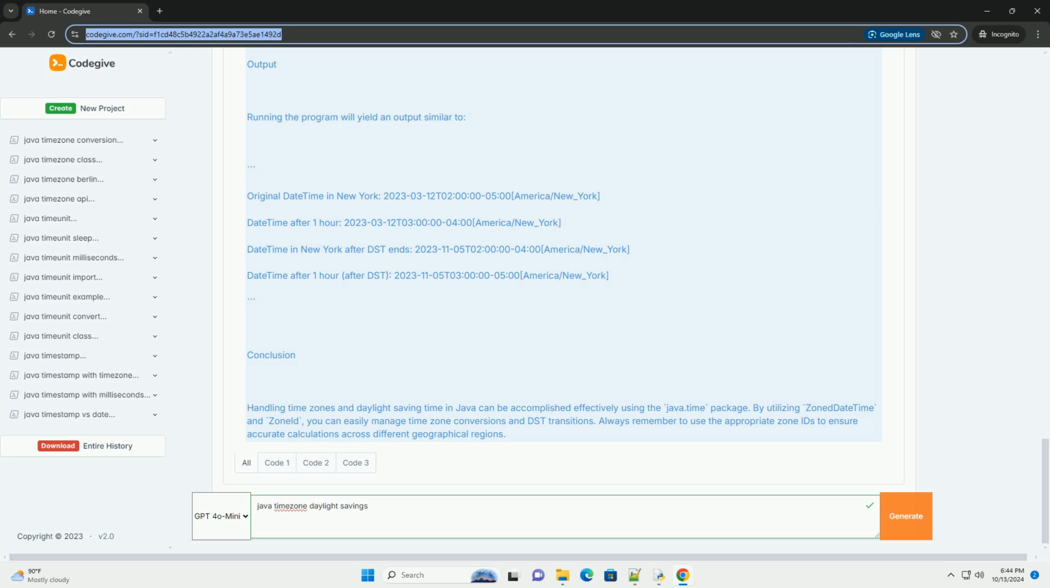Key classes in Java's java.time package. 1. ZonedDateTime, represents a date time with a time zone. 2. ZoneId, represents a time zone identifier. 3. ZoneOffset, represents the amount of time to shift from UTC. 4. LocalDateTime, represents a date time without a time zone.